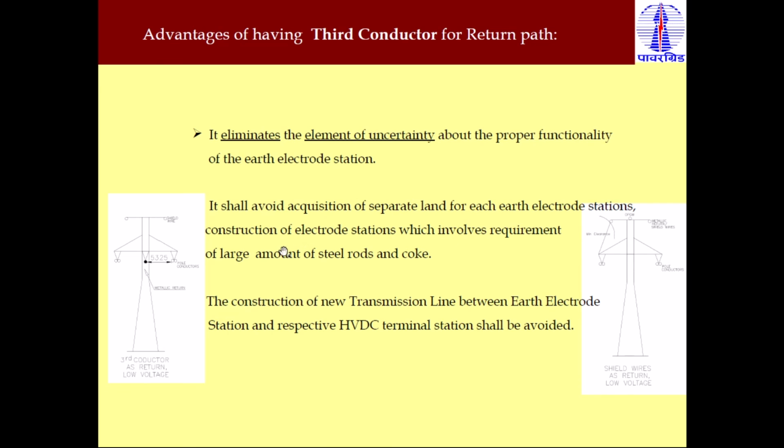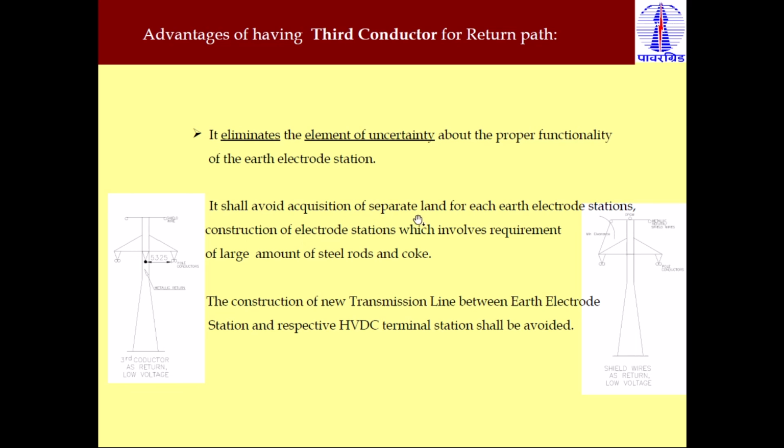So this is the advantage: it avoids the acquisition of separate land, because for the earth electrode at the converter, rectifier side as well as inverter side, we provide the earthing. So we require a separate substation for the earth electrode. We do not require the separate land if we use the third conductor as a return path. So this is a cost saving from using the third conductor.